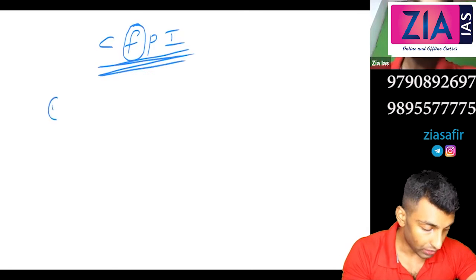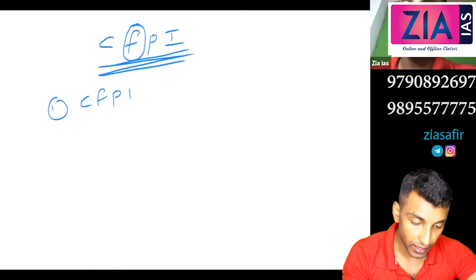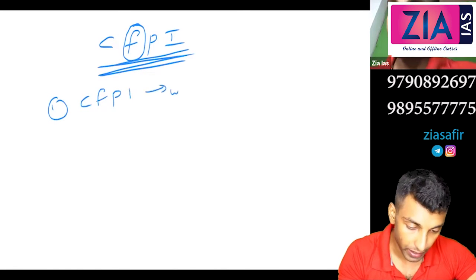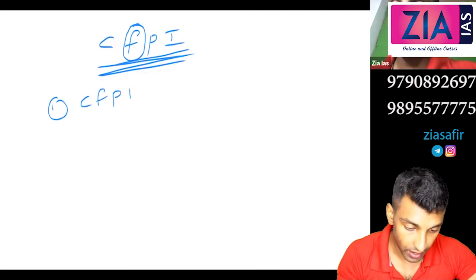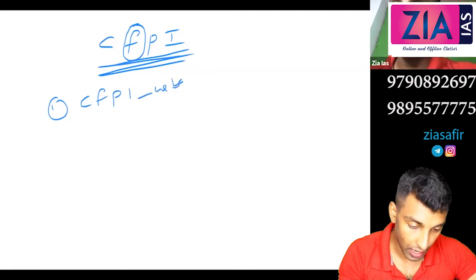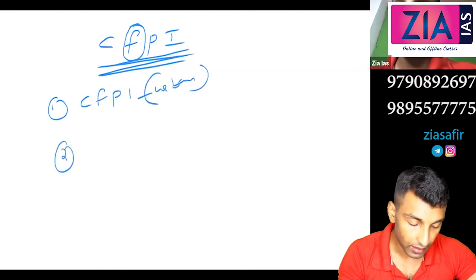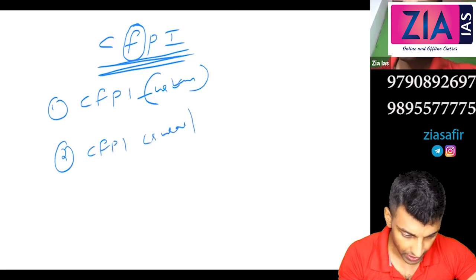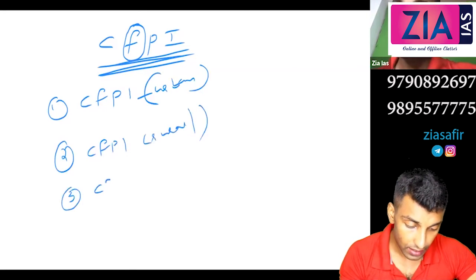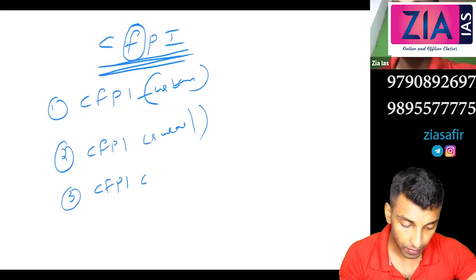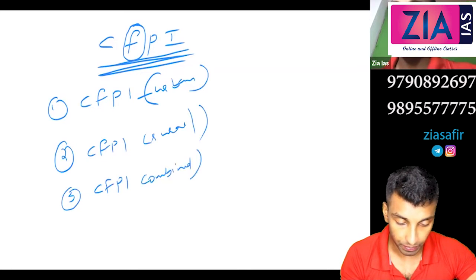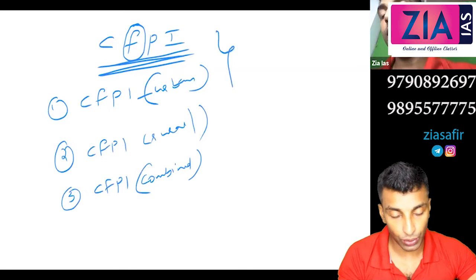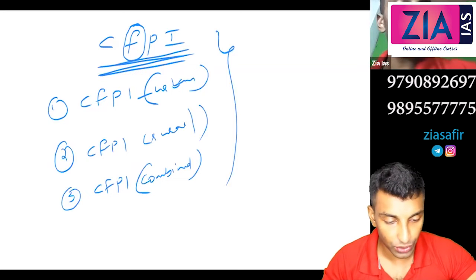So here also the first one, CFPI urban, then CFPI rural, and third one CFPI combined. Okay, so how many CPIs have we discussed so far?